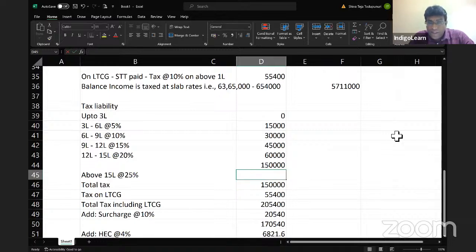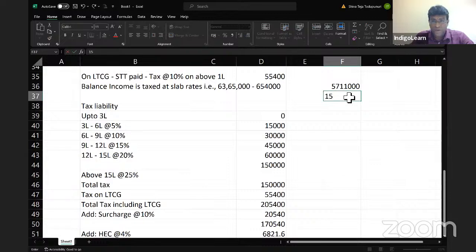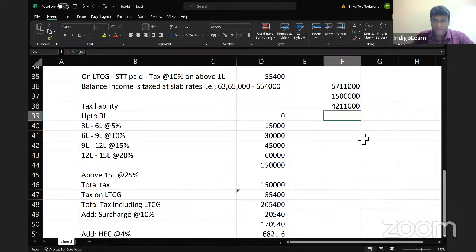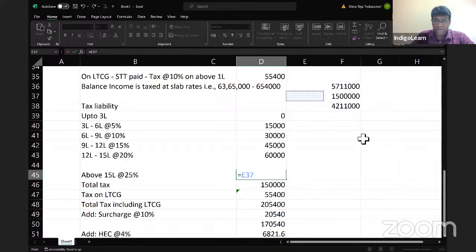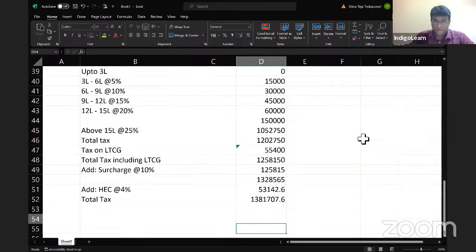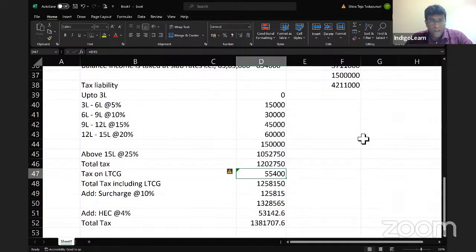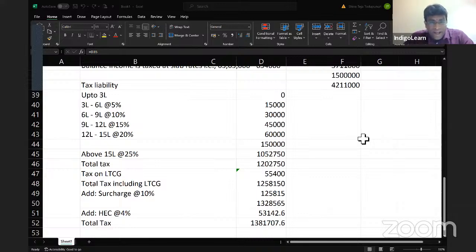Above 15 lakh, 25%, right? So above 15 lakhs will be... let me cross check with the options. Option is not matching, some number error.